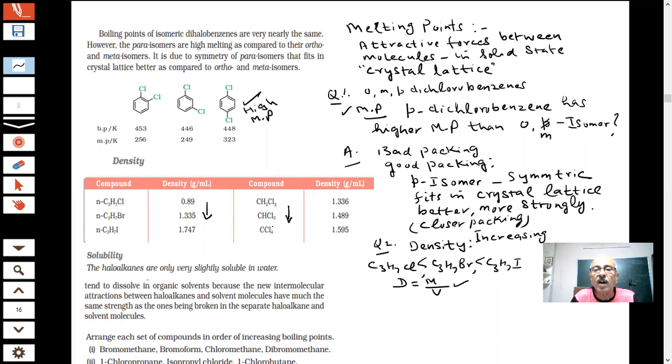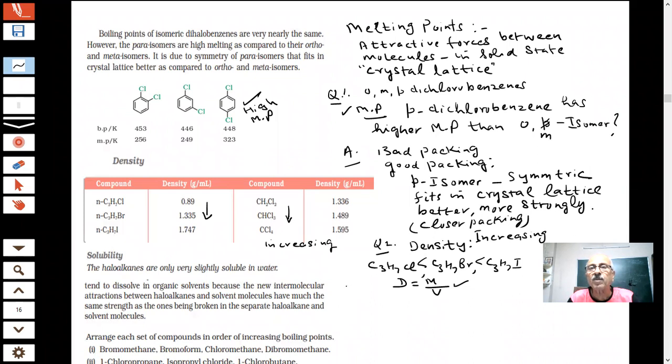Density is increasing. Why? There are two Cl, 3 Cl, and 4 Cl. Hydrogen is being replaced by Cl. Which has a bigger mass, Cl or hydrogen? Cl, sir. So with increase in number of Cl, density is increasing. Sometimes they ask such questions in the paper, students, so we have to be careful.